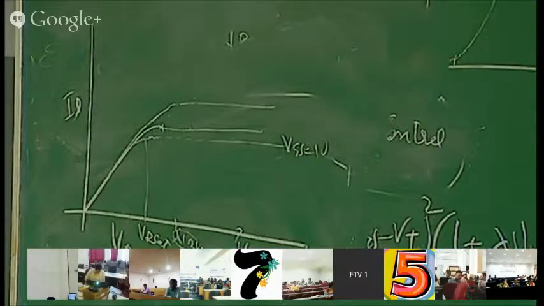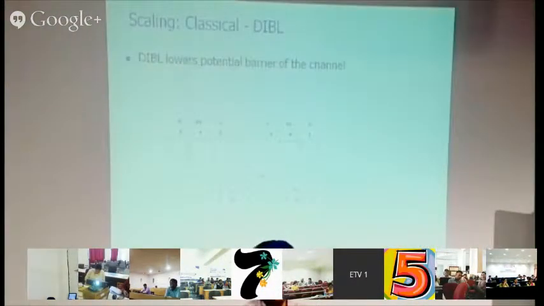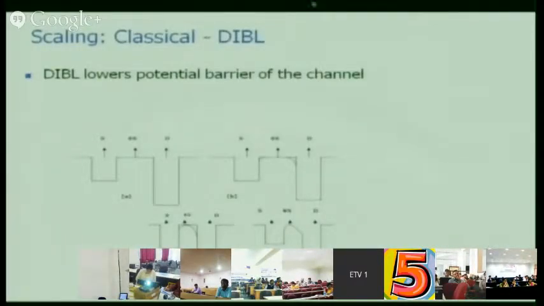This kind of effect, another classical effect is drain induced barrier lowering. You see, this is source, this is drain. Again, this is the energy band diagram. In the energy band diagram, potential energy is plotted. Now you will ask why it is low.